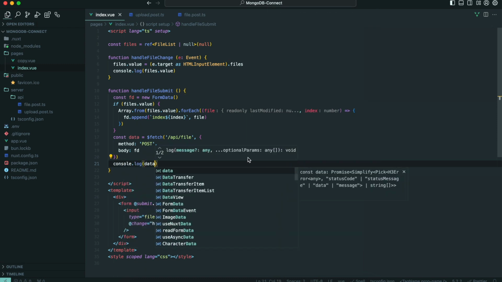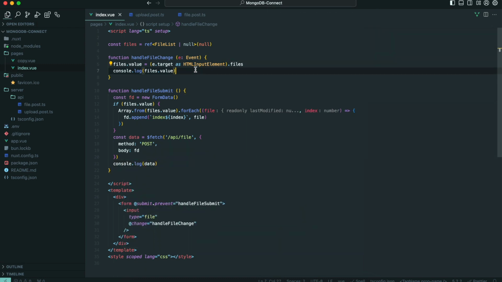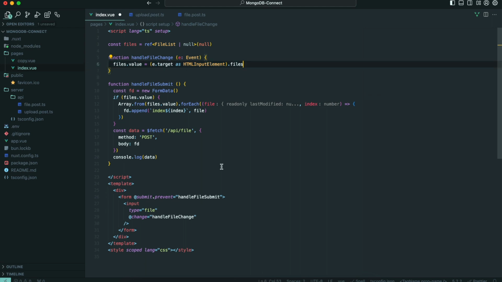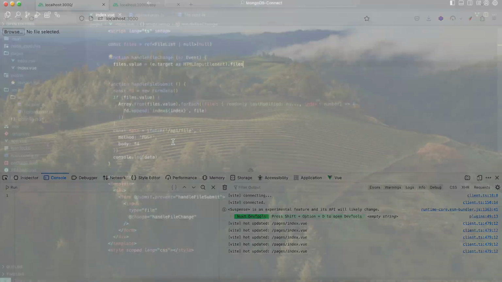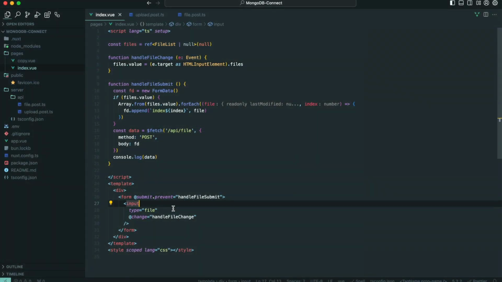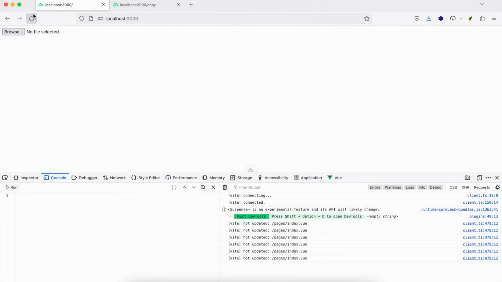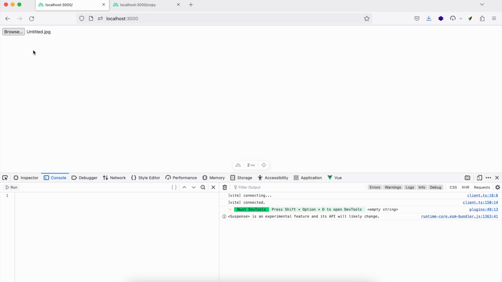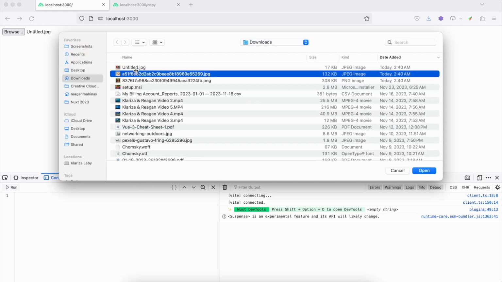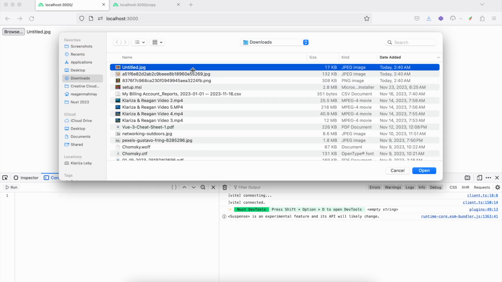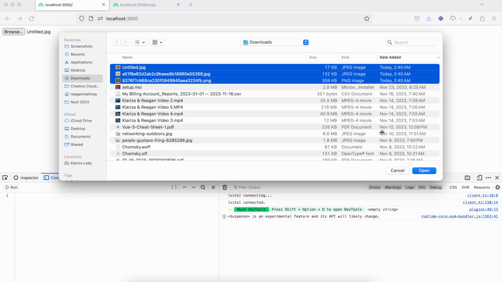Console.log data. Also remove this one, we're not going to need that. Let's also make sure that the input is multiple, so I can upload multiple files. So refresh, browse, shift. Okay.